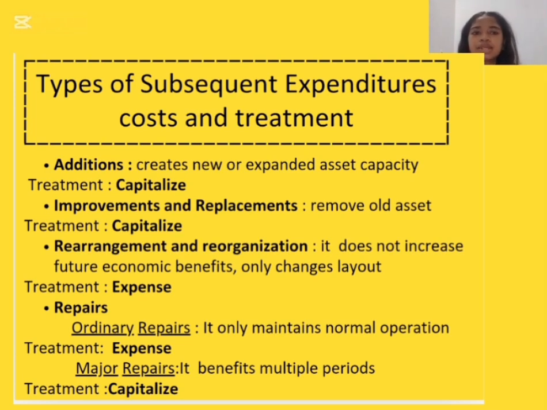Third, rearrangement and reorganizations. It does not increase future economic benefits, only changes layout. For example, moving machinery within a factory. So the treatment for the rearrangement and the reorganization is expense.